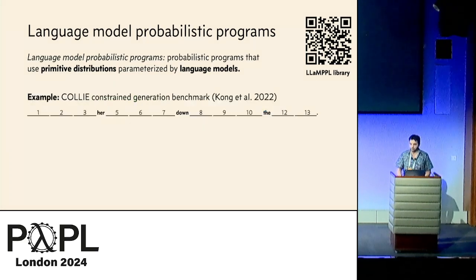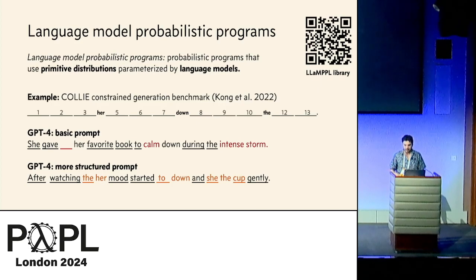Now to get a feeling for how this works, let's look at an example. This is a task called Kali, put out by a group at Princeton last year, where the goal is to fill in each blank in this sentence with a word so that overall the sentence makes sense. It turns out that GPT-4 is quite bad at this. It tends to say things that aren't that fluent and that don't faithfully follow the template, like "she gave her favorite book to calm down during the intense storm."